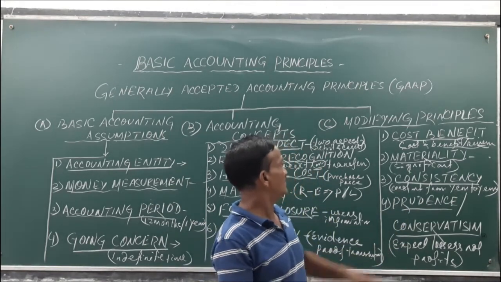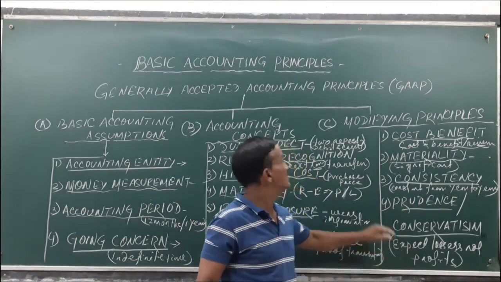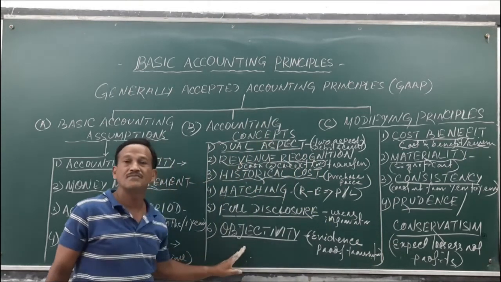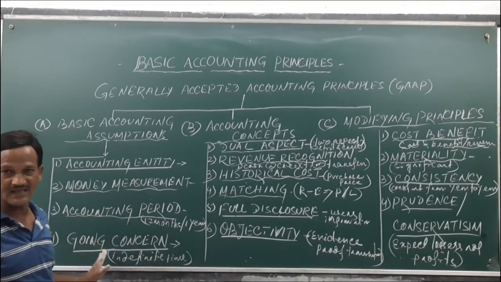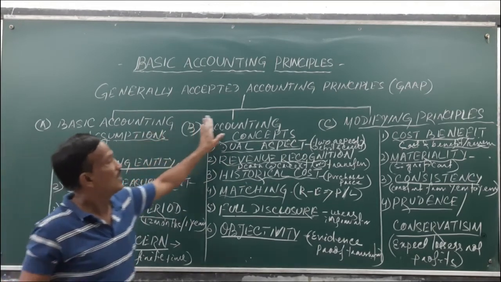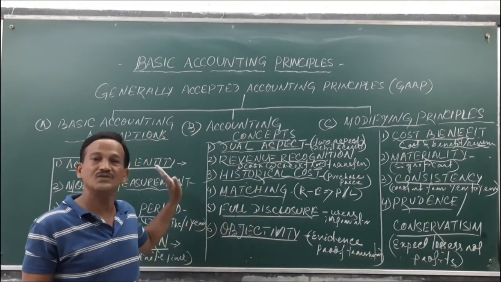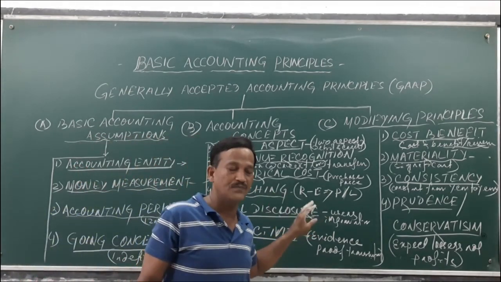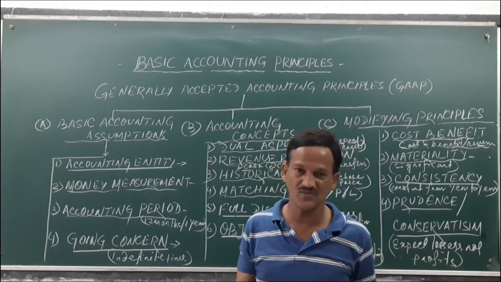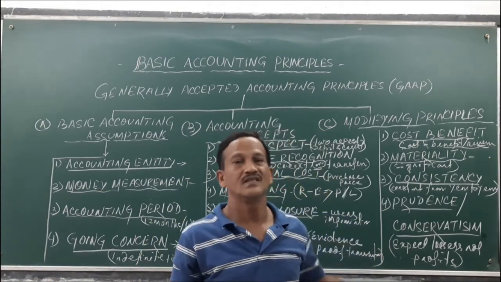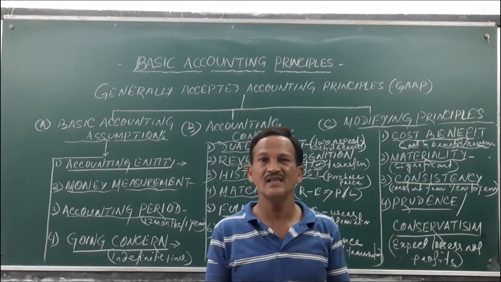So these are the 4 modifying principles. These are the 6 basic concepts. These are the 4 basic accounting assumptions. These are called generally accepted accounting principles, which help in preparing and presenting the financial statements in a very systematic manner.